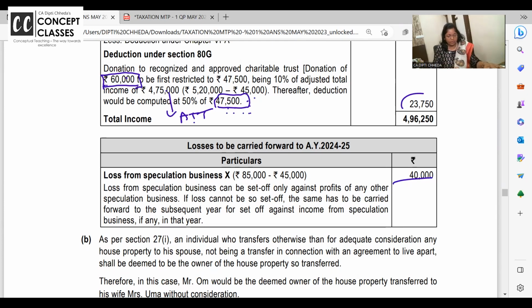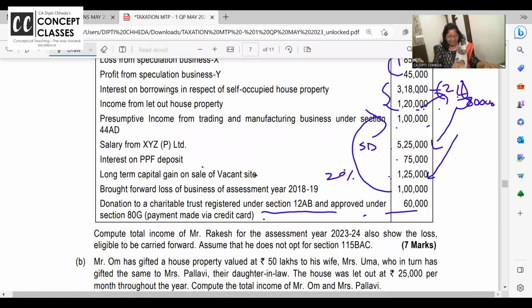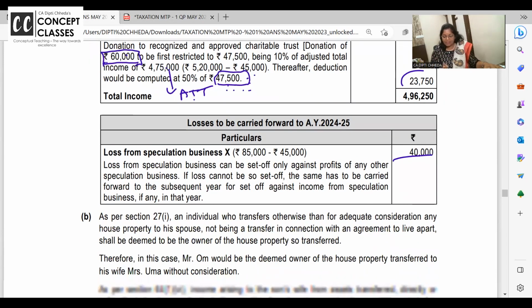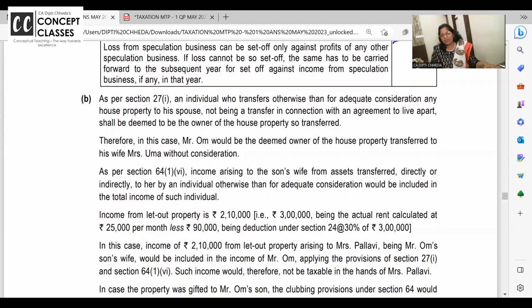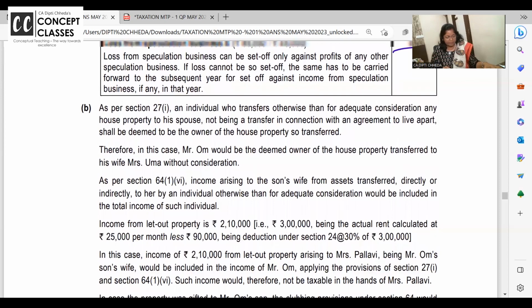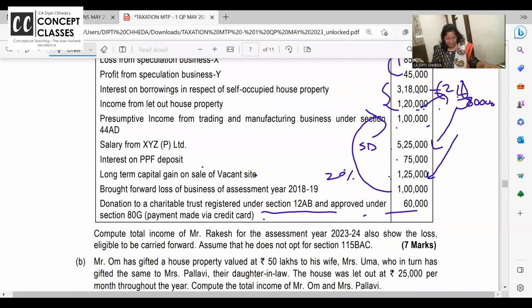Okay, next one, let's do 4th B. Pause the video, do it in writing. It's a good quality revision along with your MTP. Let's read the 5th question.